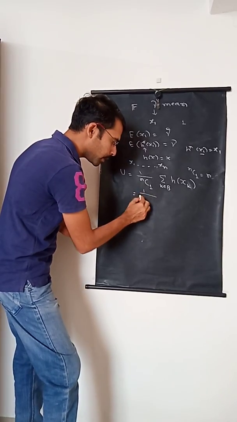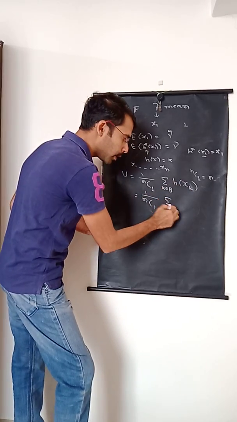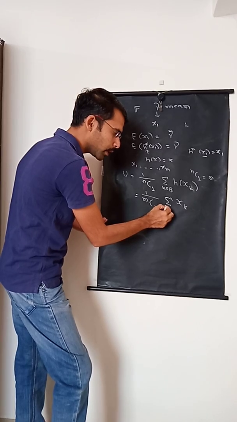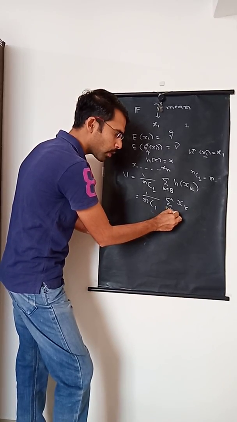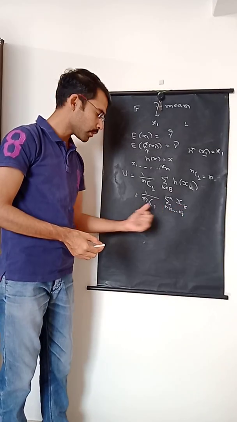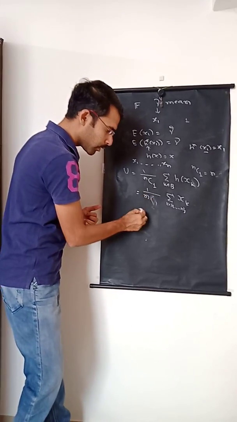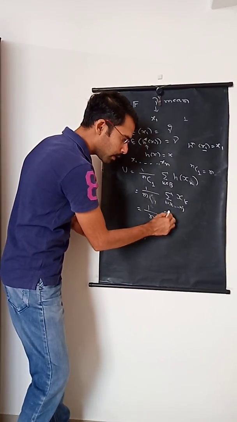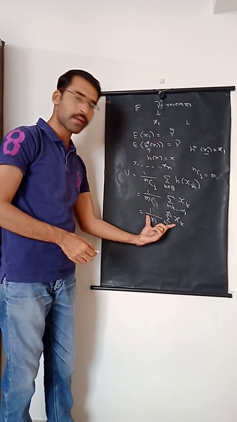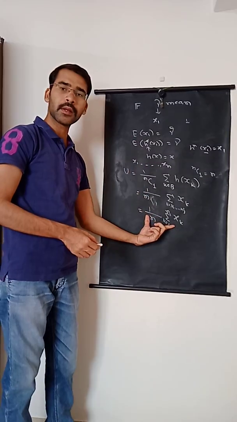This implies 1 upon nC1, and h of x k is the same as x k itself, and there are n such combinations, so k belongs to the set 1, 2, up to n. In short, we are adding all sample observations and dividing by nC1. nC1 is simply n, so this turns out to be 1 upon n times the summation of x k, k running from 1 to n, which is nothing but the sample mean. So the U statistic in this case is nothing but the sample mean.